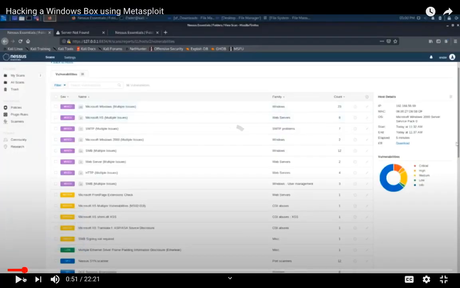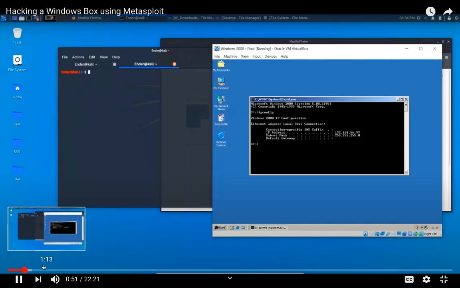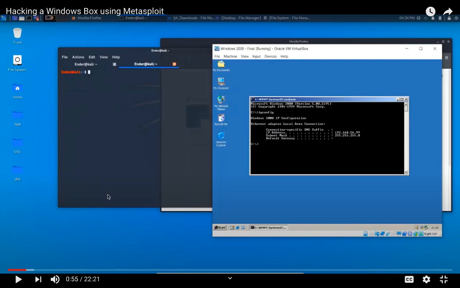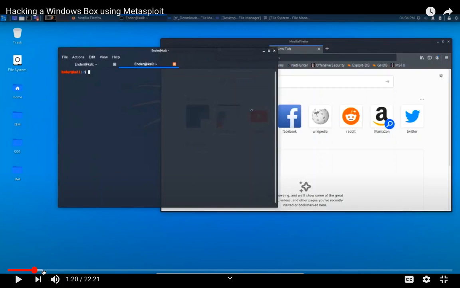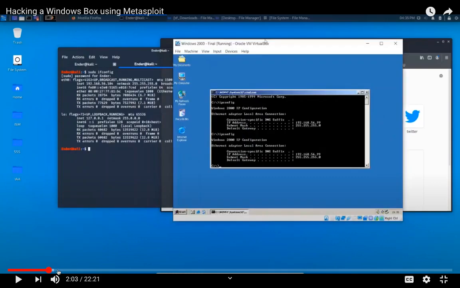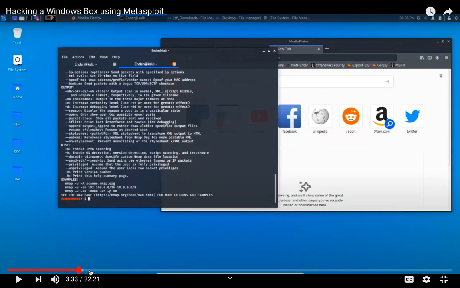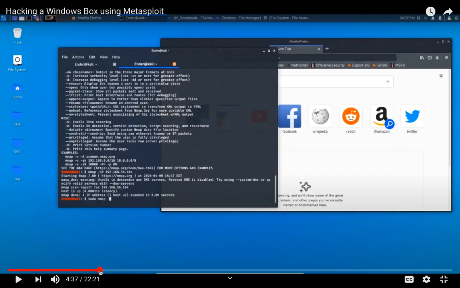So I'm going to run my own video. Basically what you do, you find a Windows box here. This is a Windows 2000 box, right? So actually we are hacking a Windows box from Linux, Kali Linux. From Kali you are going to run Nessus, a tool to find out vulnerabilities. You can use Nmap also to find out if there's any vulnerability.